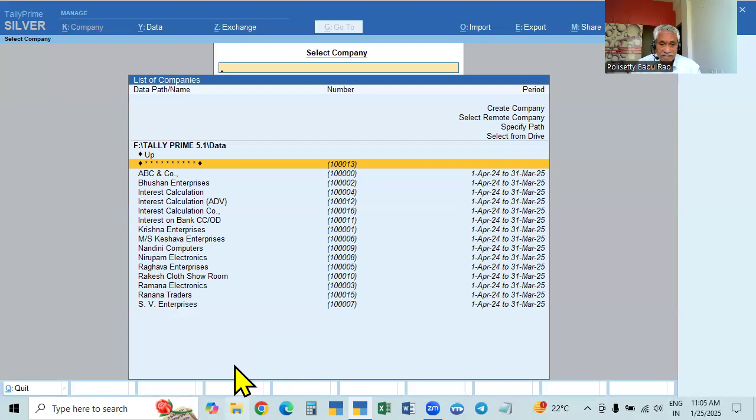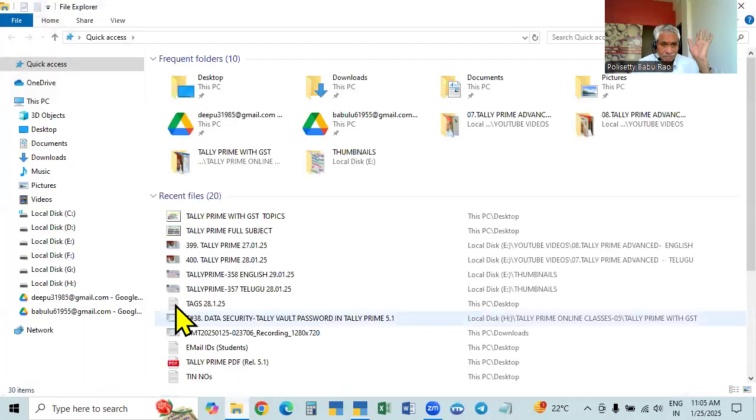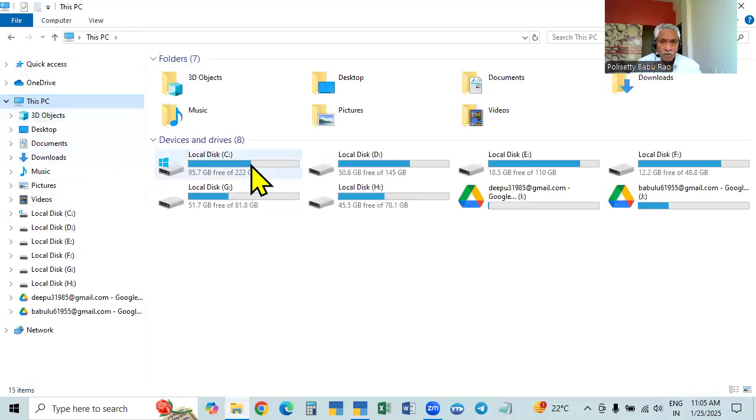You see here, go to My Computer or This PC. If you go, you can see all the drives which you have. Now we have Tally Prime in F drive. So take some other drive which has more space. Here in this G drive, we have more space.